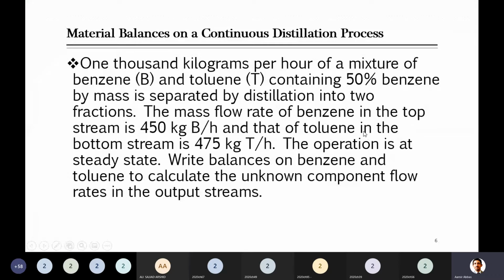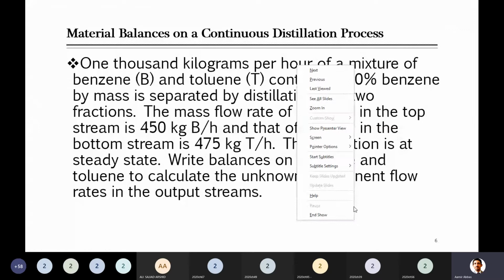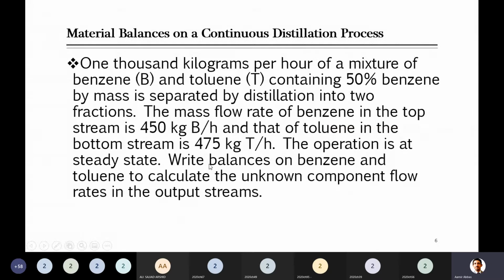1000 kilograms per hour of a mixture of benzene and toluene containing 50% benzene by mass is separated by distillation into two fractions. The mass flow rate of benzene in the top stream is 450 kg benzene per hour. B for benzene, he mentioned in the start. And that of toluene in the bottom stream is 475 kg toluene per hour. The operation is at steady state. Write balances on benzene and toluene to calculate the unknown component flow rates in output streams.